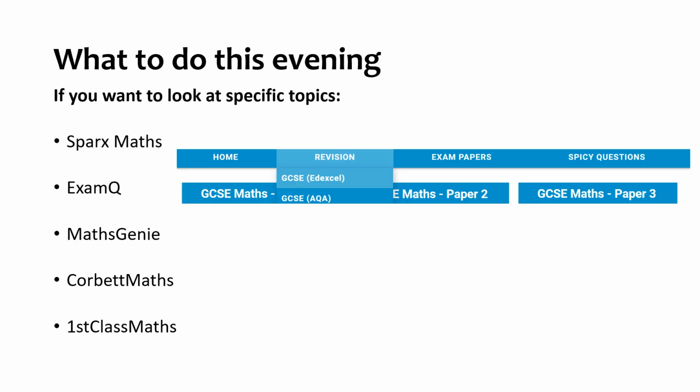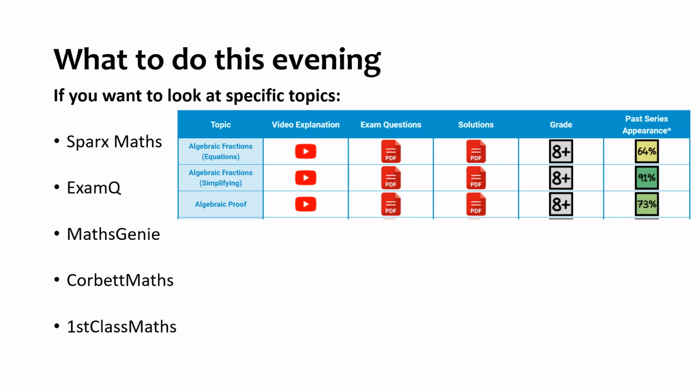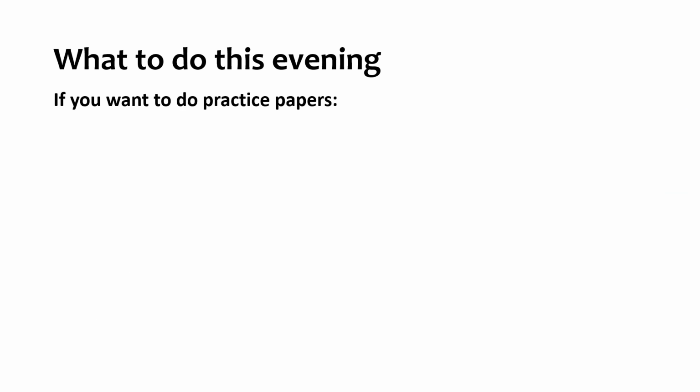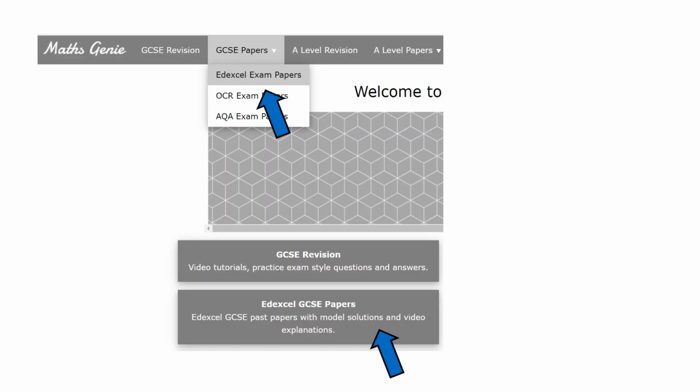And you've also got First Class Maths, which is a brilliant website. So again, if you Google that and that comes up, click on revision, click on GCSE Edexcel, and again you get a list of topics. It's not as big a list as things like Corbett Maths or Maths Genie, but what is on there is really good. If you want to do practice papers, I would suggest going to Maths Genie again and clicking on the GCSE papers section, and then have a good look around on there and the different types of past papers. Everything is on there. Just check you're looking at higher and not foundation.